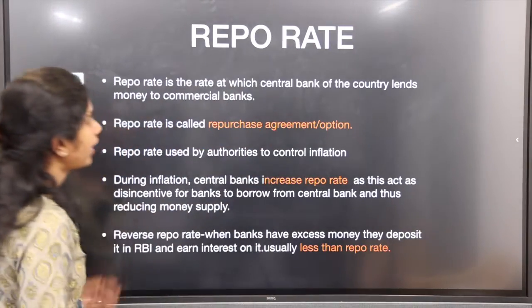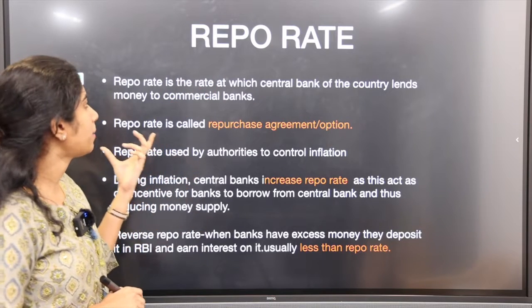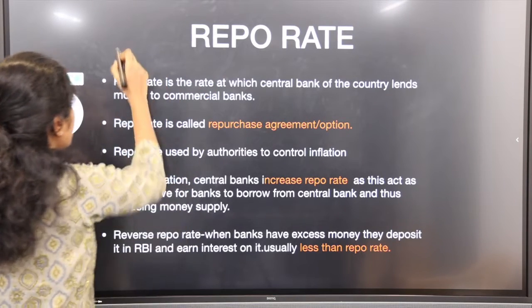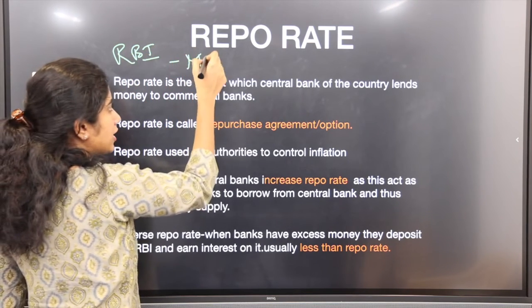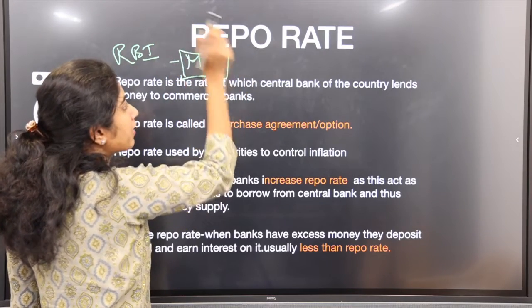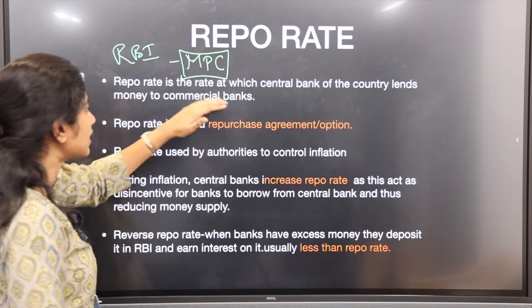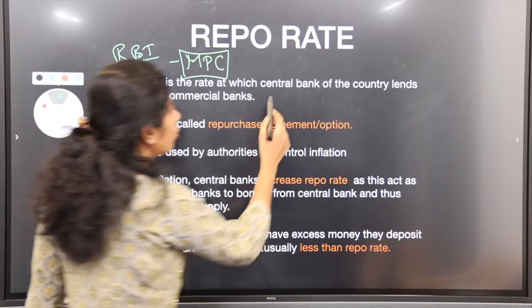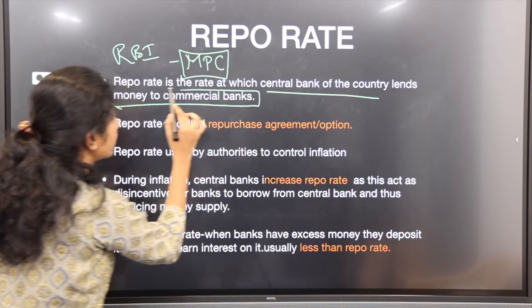Next, repo rate. This is what is frequently talked about. This we talked about with the monetary policy committee. This monetary policy committee needs to determine this repo rate. This is also called repurchase agreement. This is the rate at which the central bank of the country lends money to commercial banks.